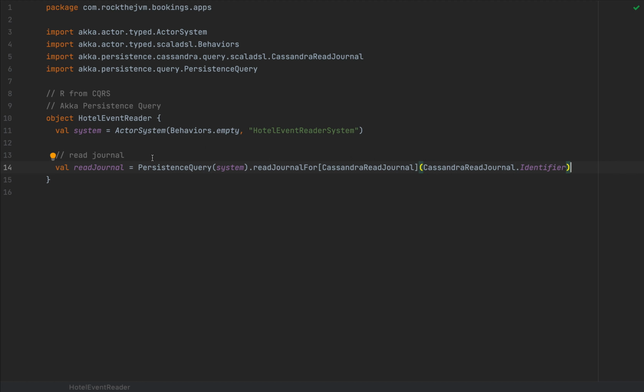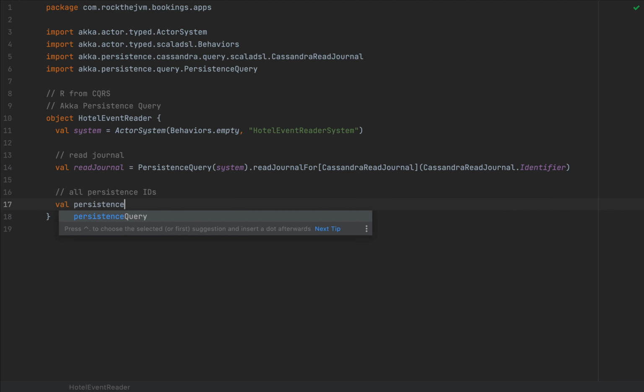Now, with this read journal, we can fetch all the persistence IDs and all the events by that persistence ID, which is how a hotel is identified, or by tags. Let me show them in turn. So all persistence IDs. If you want to monitor a specific one, I'm going to say persistence IDs as read journal dot persistence IDs.